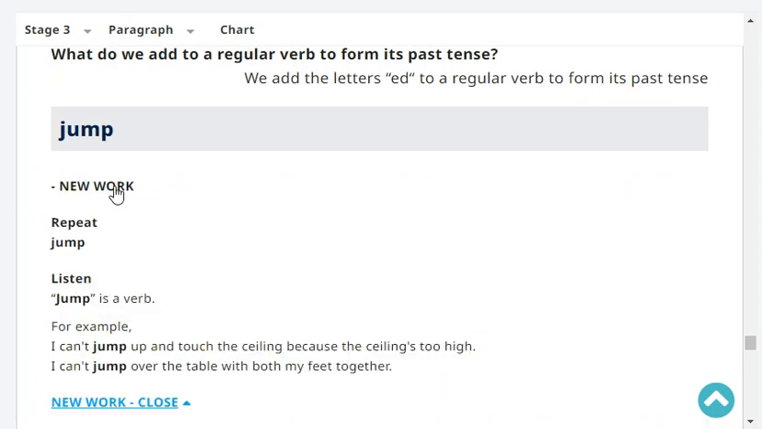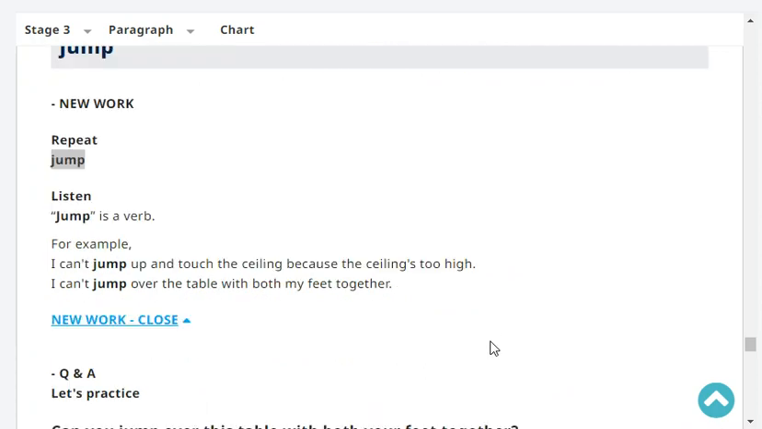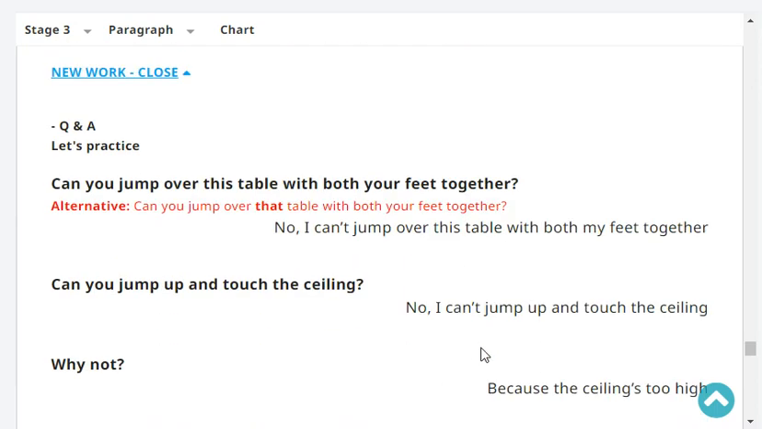Very good. Next, repeat. Jump. Jump. Okay. Listen. Jump is a verb. For example, I can't jump up and touch the ceiling because the ceiling's too high. I can't jump over the table with both my feet together.